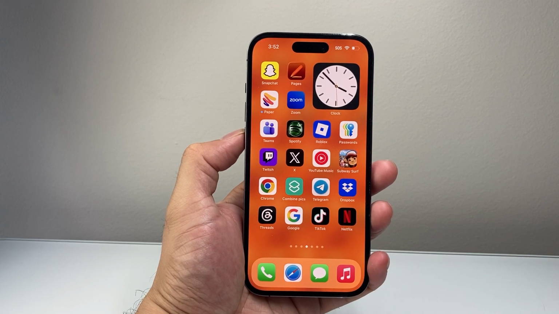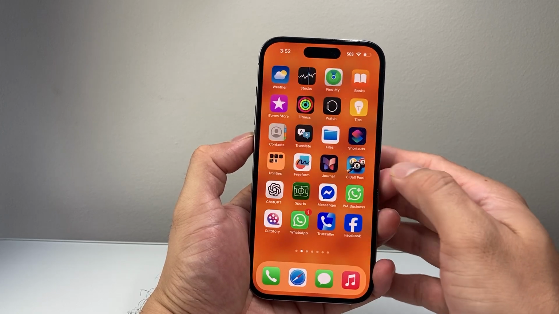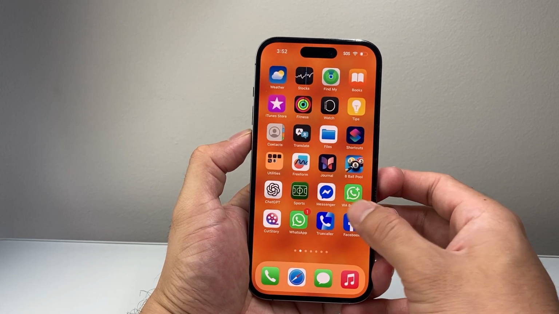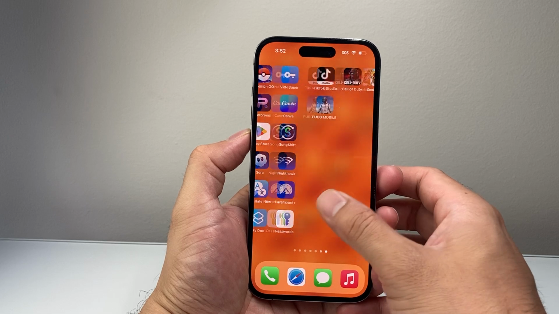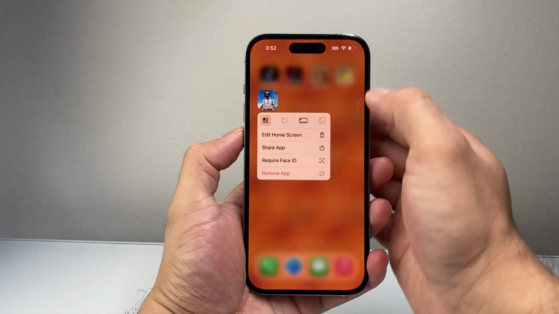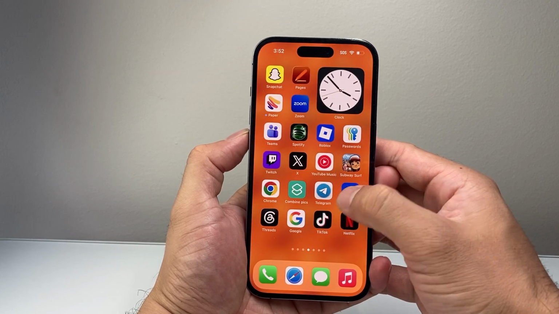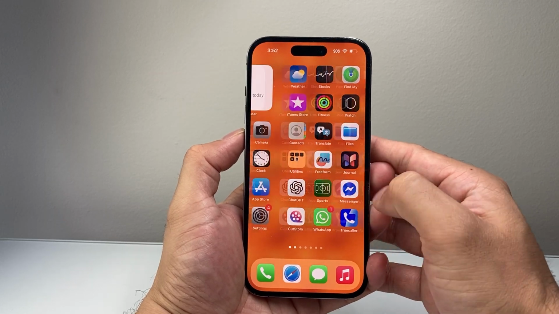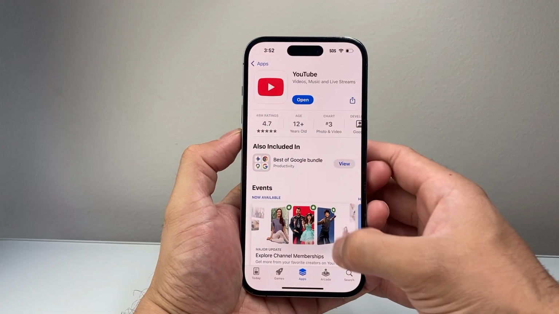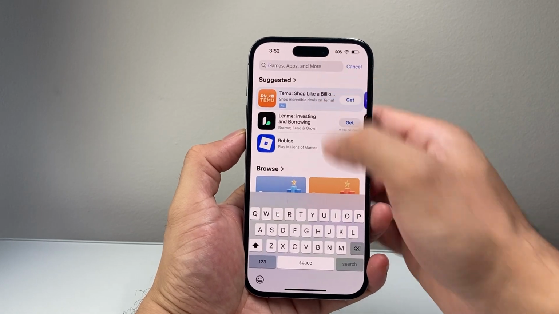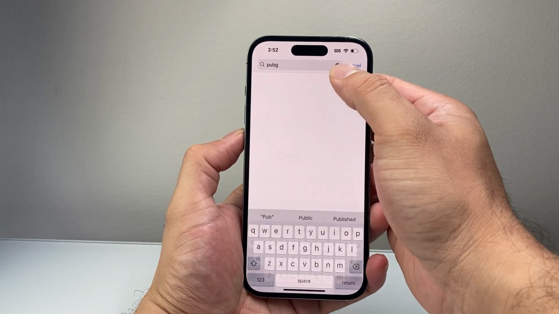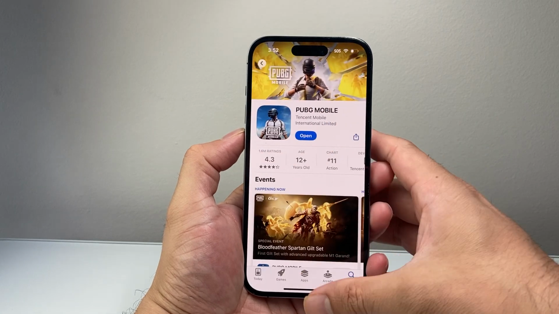After you have done that, the next thing you're going to want to do is delete and reinstall the app. Press and hold, remove app, delete, and then go to the App Store and reinstall it. Remember, reinstalling will not delete your account. You're just going to search it up again and reinstall it, just to make sure it is not an issue with the app as well.